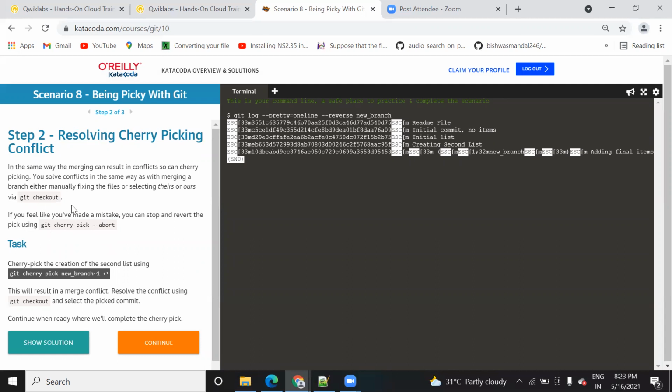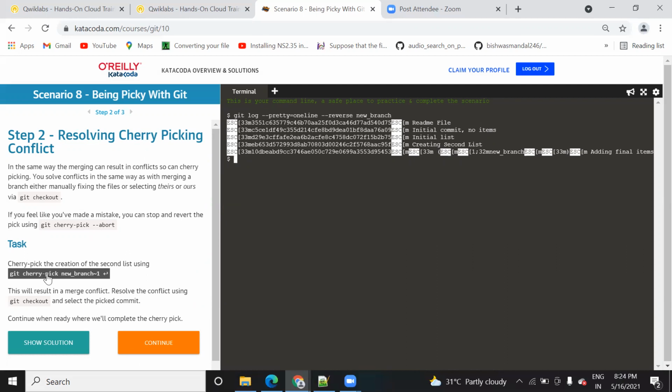I repeat once again what I meant to say here. If you want to resolve the conflict that is occurring, then you need to run this git cherry-pick --abort. With this command you can stop or revert the error that is occurring on the previous commit. So in order to run this command, just click on this command, or you can type it also. Before that, you need to press Q so that you can get the dollar sign and come out of this file. I press the Q button.